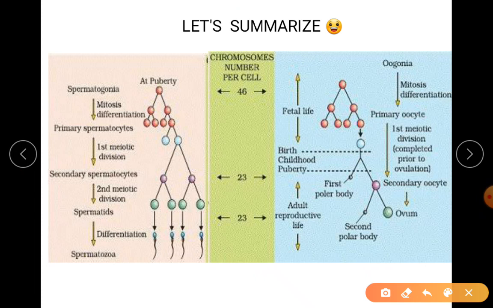Now we are done with your whole gametogenesis process. Regarding the mechanism of how the hormones are playing, how the cycle is in case of females, you will understand in the next topic, that is the menstrual cycle. I hope till here it is understood. Just memorize this. This is a very important question. I hope you all can summarize on your own.